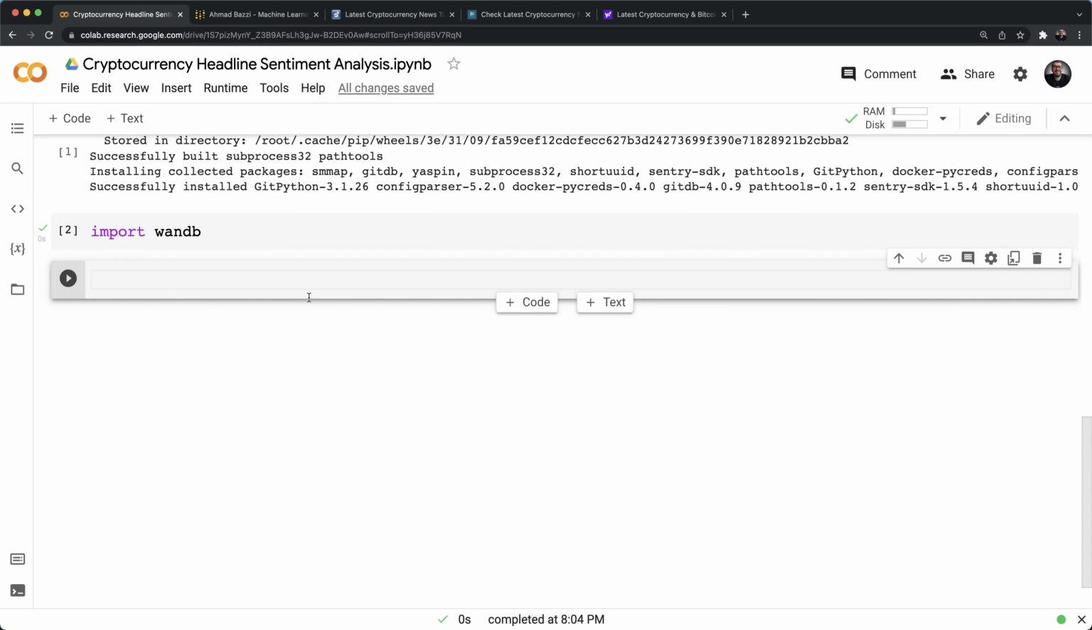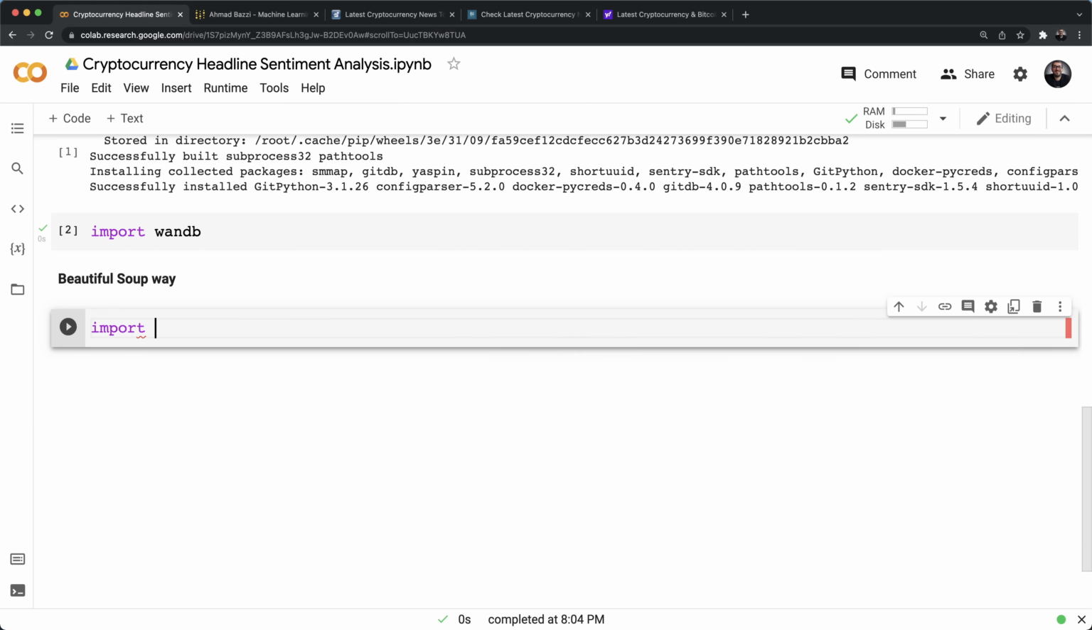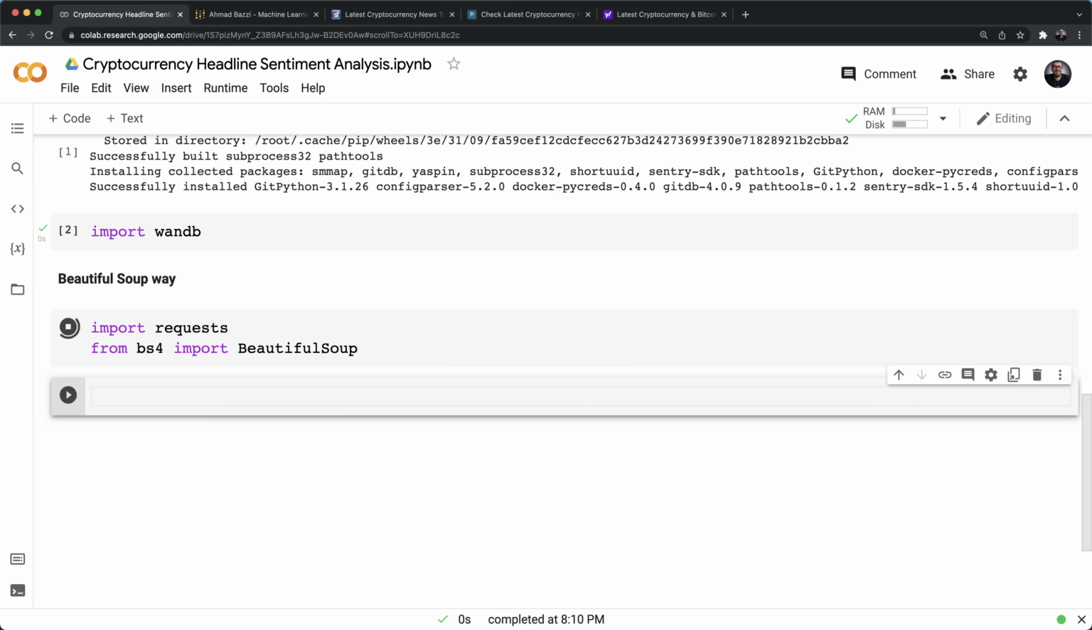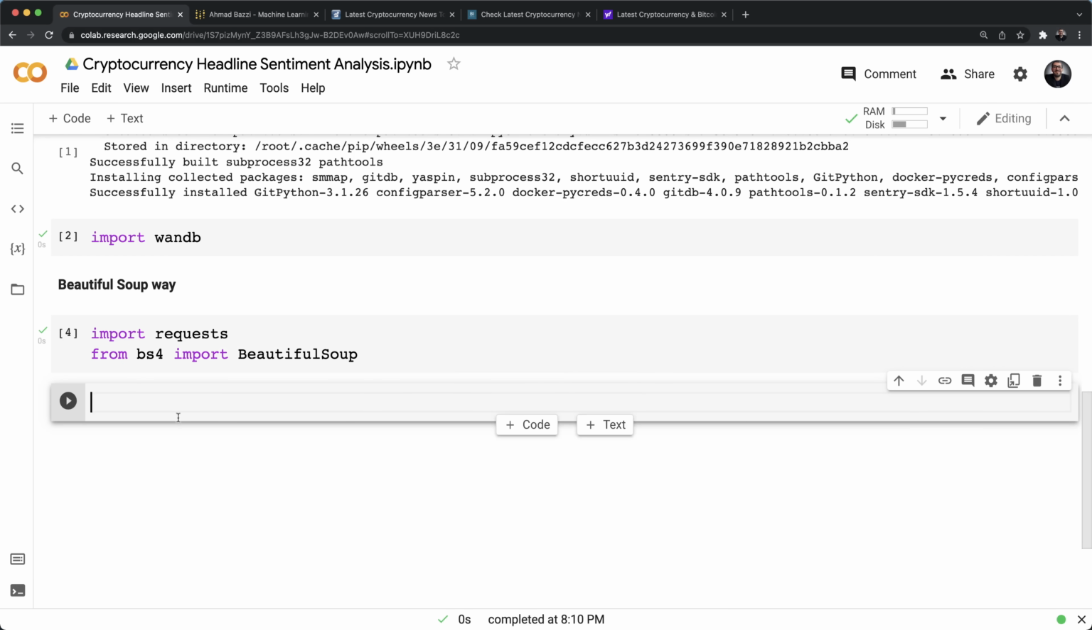So let's say you want to do it the Beautiful Soup way. What you'd want to do first is import requests, to access those links. Once that's done, try importing as well, from bs4, import BeautifulSoup. So run this, all is good. Now I'm going to show you how to use one URL.